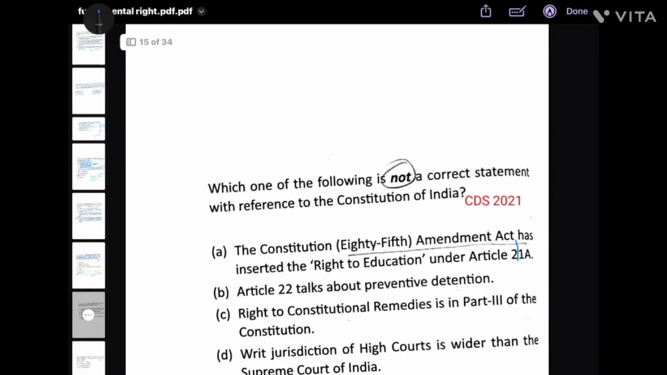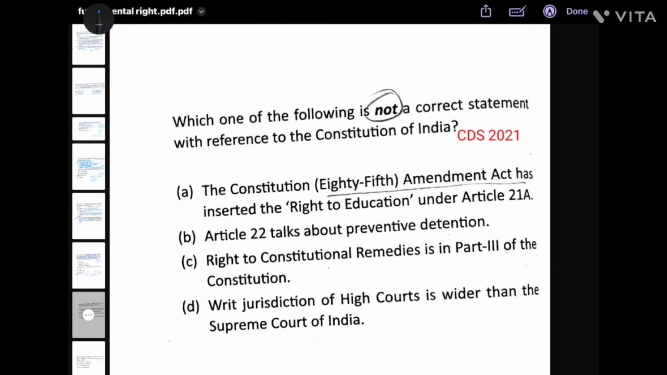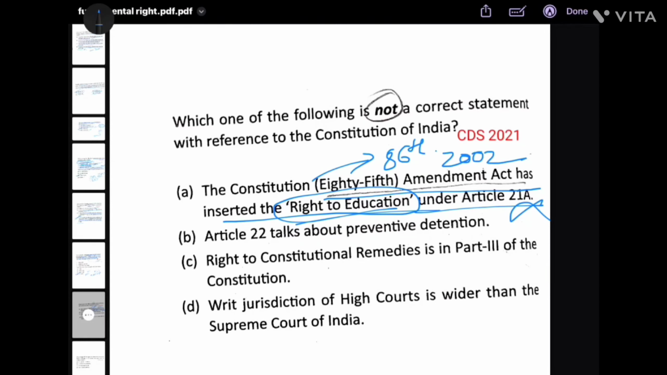Next. Which one of the following is not a correct statement with reference to the Constitution of India? The Constitution of India 85th Amendment Act has inserted right to education under Article 21A. No, right to education was inserted by 86th Amendment, Constitutional Amendment Act of 2002 that provided right to education as a fundamental right for children between 6 to 14 years of age. Article 22 talks about preventive detention. This is right. Right to constitutional remedies is in Part 3 of the Constitution.